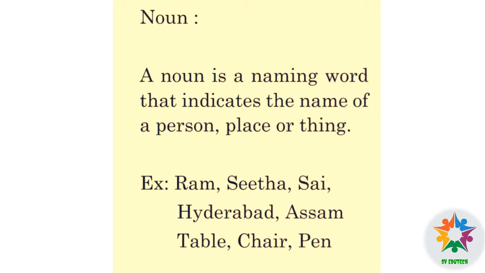For example, Ram, Sita, Sai: names of persons. Hyderabad, Assam, Railway Kodur: these are names of places. Table, chair, pen, computer: these are names of things.